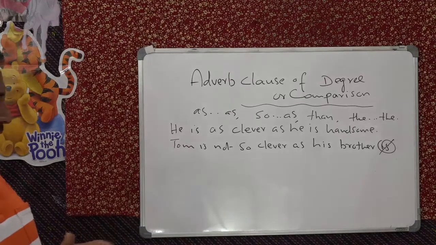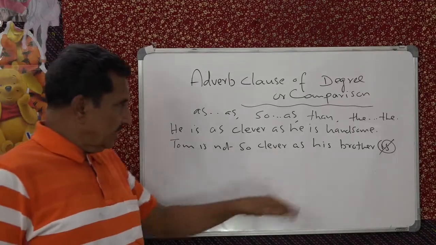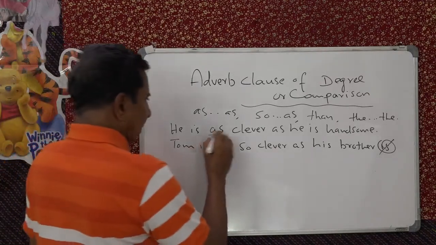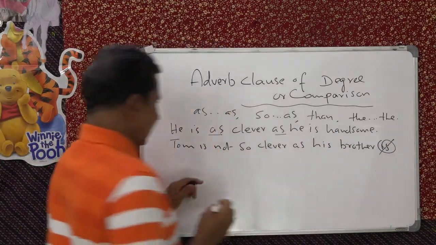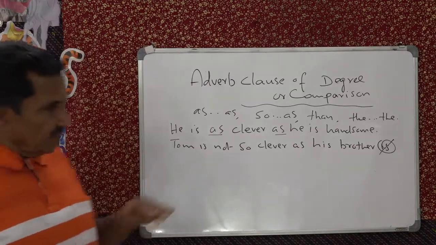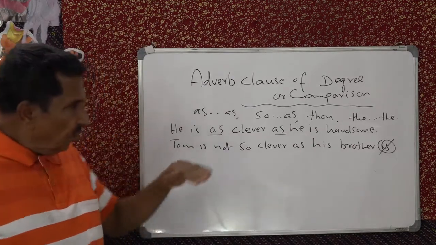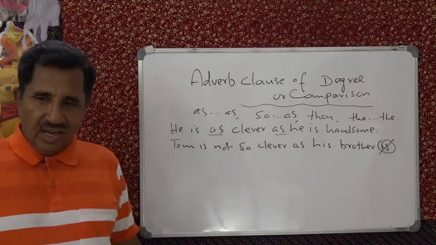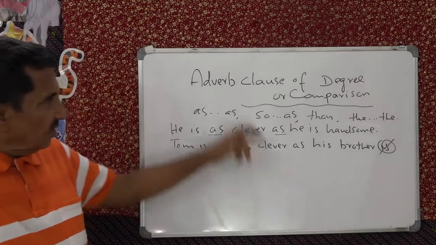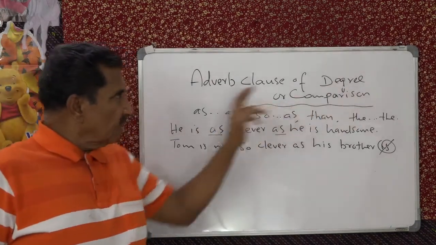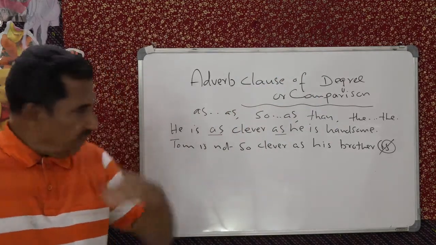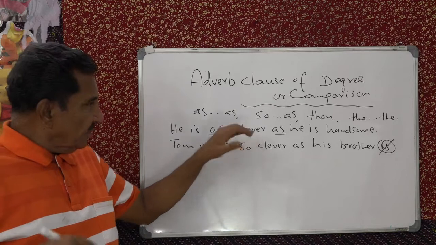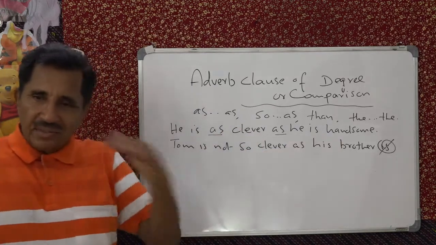So Tom is not so clever as. He is as clever as he is, means almost the same. Both qualities he has got, in almost the same degree. That's adverb clause of degree. The degree of their cleverness and their being handsome is the same.